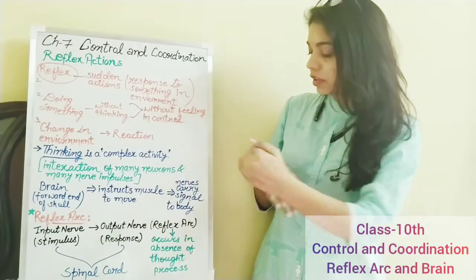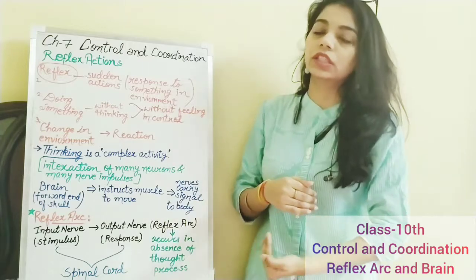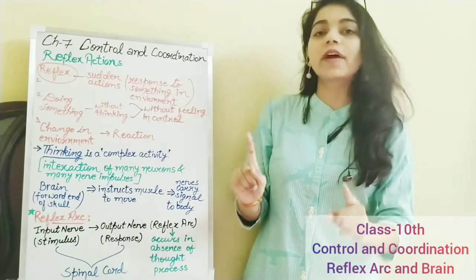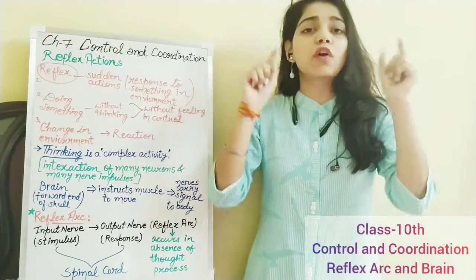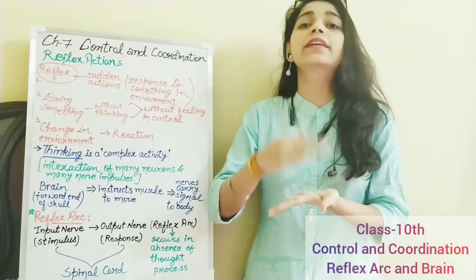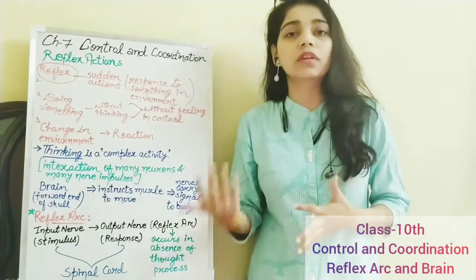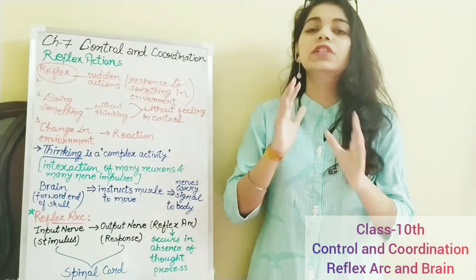So the nerve carries signals to the body. If I say that the brain receives messages from the receptors, then effectors send messages to the motor nerves, which have to work.